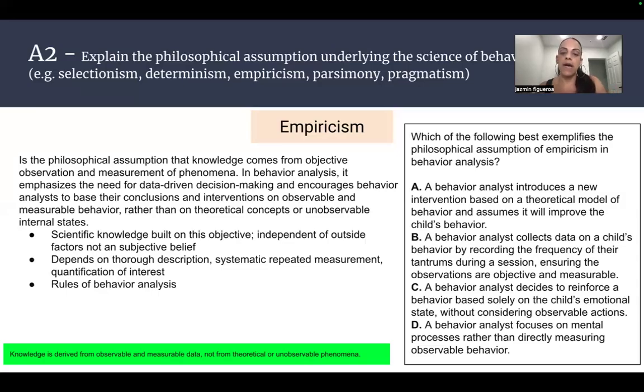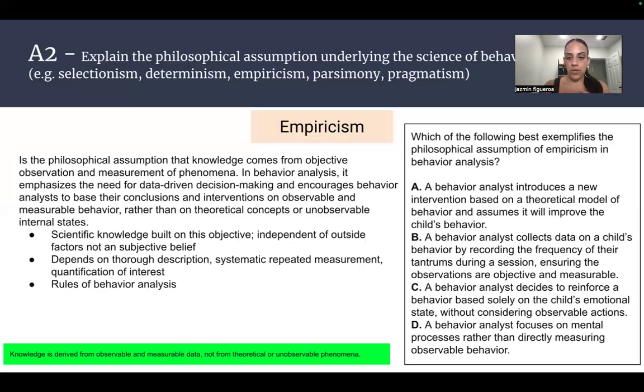Now we look at A and B. A is a behavior analyst introduces a new intervention based on a theoretical model of behavior and assumes it will improve the child's behavior. Or B, a behavior analyst collects data on the child's behavior by recording the frequency of the tantrums during a session, ensuring the observations are objective and measurable.